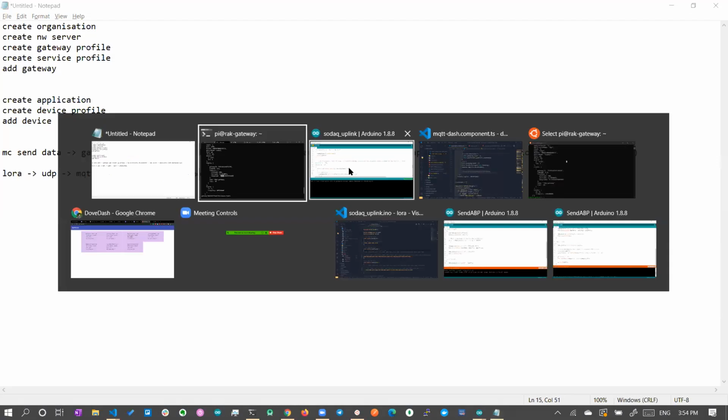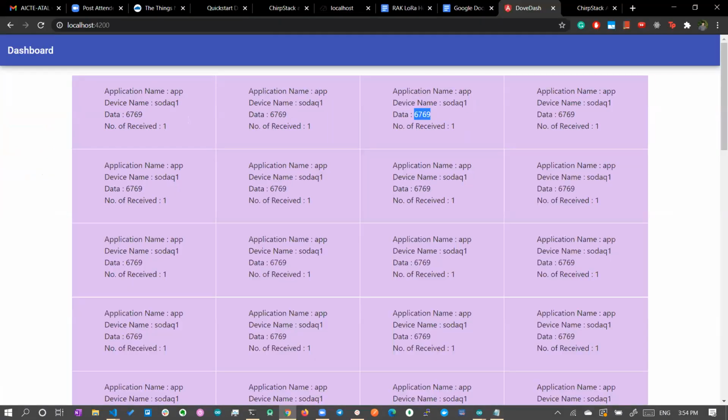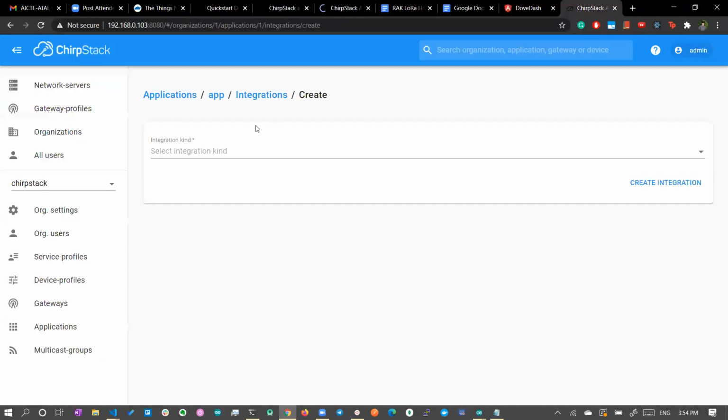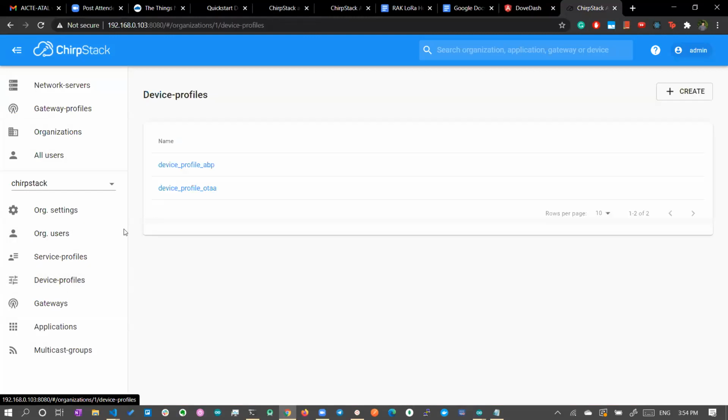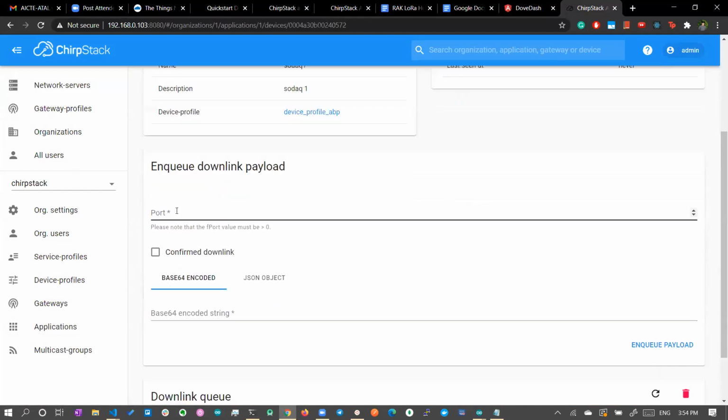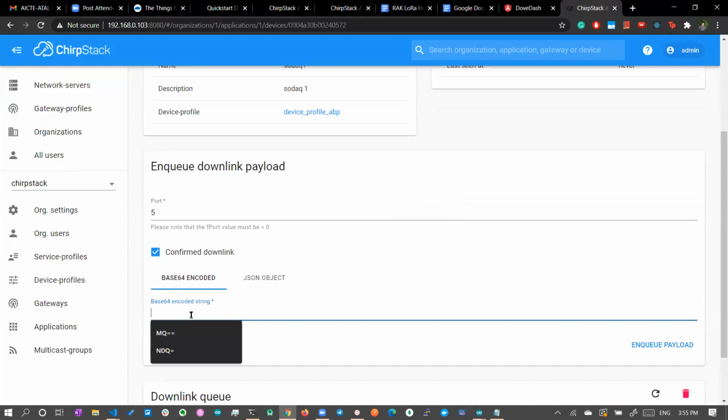Similarly, if you want to send a downlink, you can go to ChirpStack here. You go to applications, choose the app, and here you can send the downlink. You can set the downlink port, let's say 5, some random port greater than 0. It is a unique identifier to find the number of packets, and it has to be a confirmed downlink. And you can give a base64 encoded string.